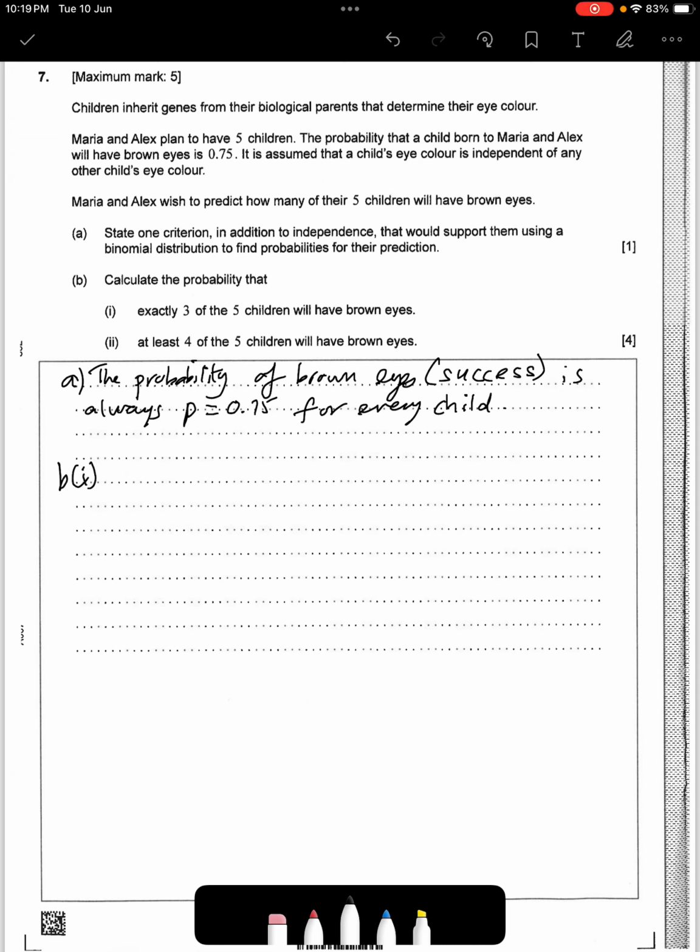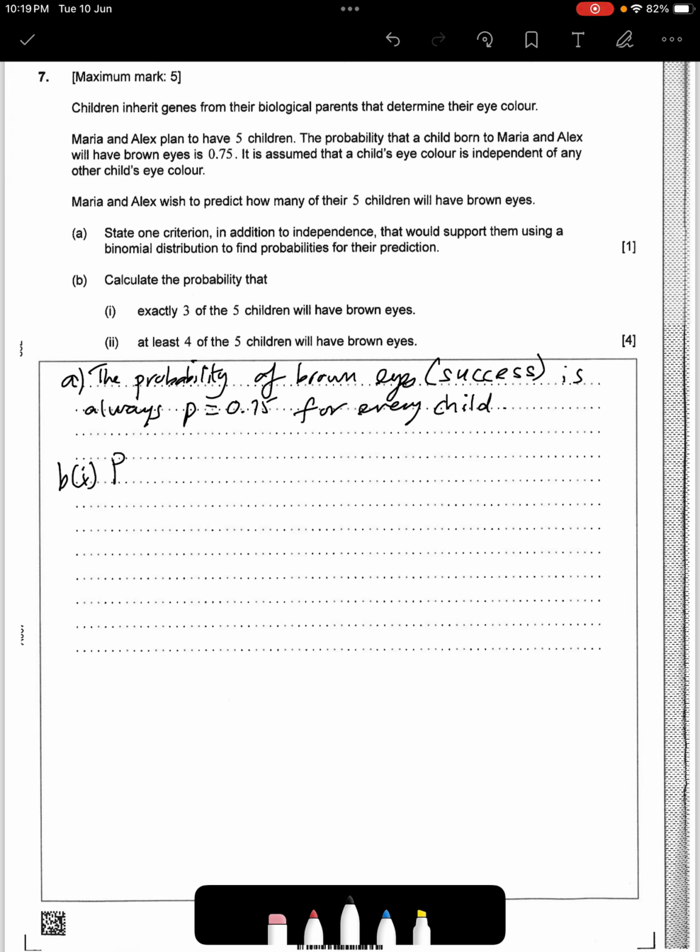Exactly 3 of the 5 children will have brown eyes. If you're using the Inspire, this is a great calculator to use. TI-84, I absolutely hate to use the TI-84 when it comes to binomial distribution, because it doesn't allow you to form the lower and the upper bounds as well. If there is a software update somewhere that does it, please let me know. I'm not aware of it at this point of time, but it is still a struggle for students, especially in B part 2, which I'll talk about shortly.